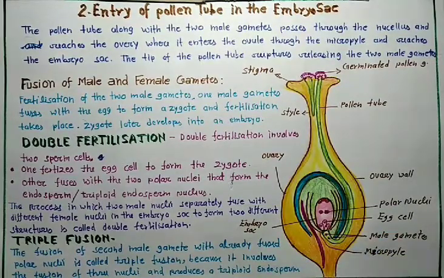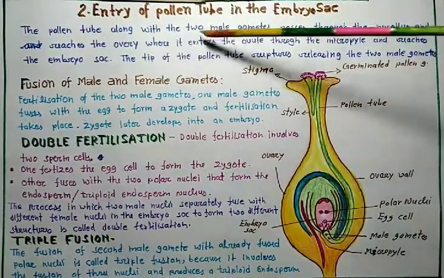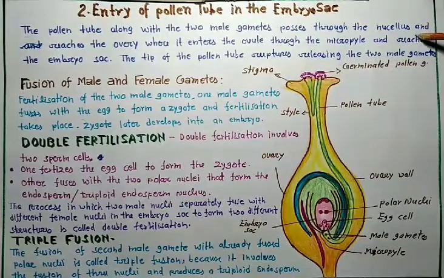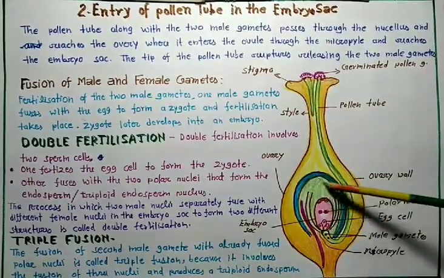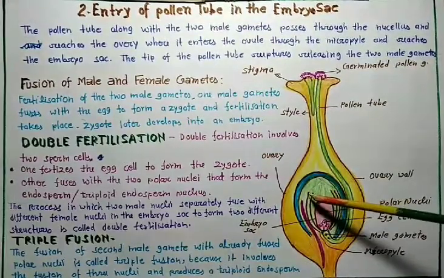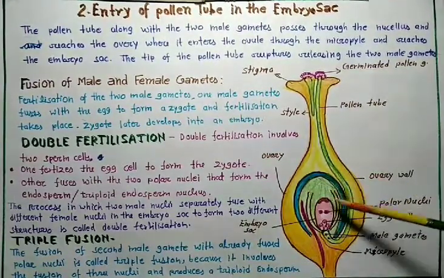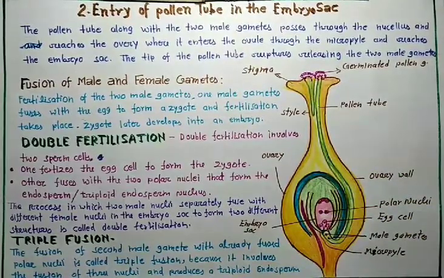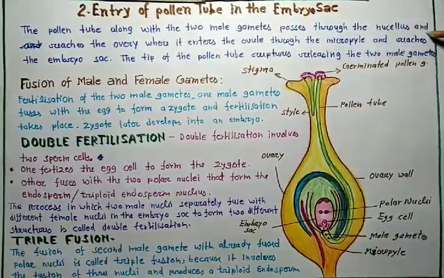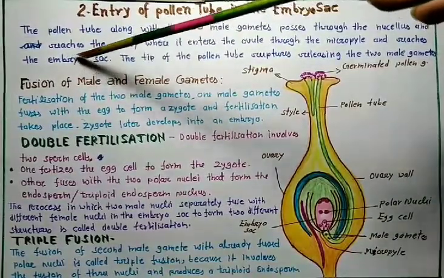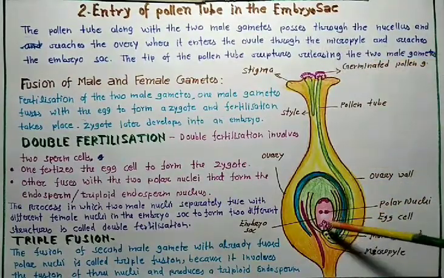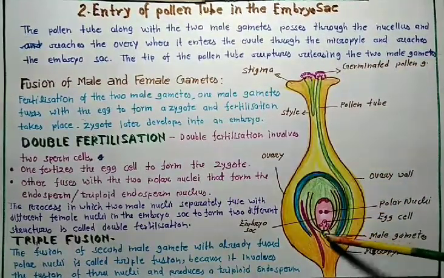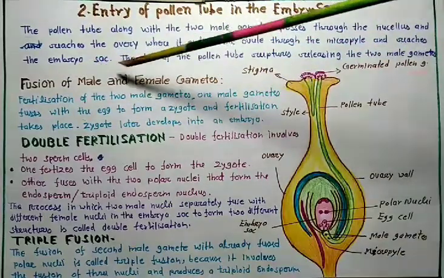This one is the micropyle. Now, the pollen tube along with the two male gametes passes through the nucellus. This one is the nucellus. The nucellus is the nutritive part of the ovule. It passes through the nucellus and reaches the ovule, where it enters through the micropyle and reaches the embryo sac.